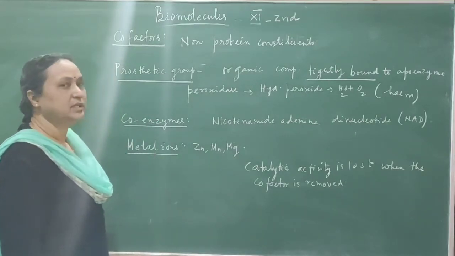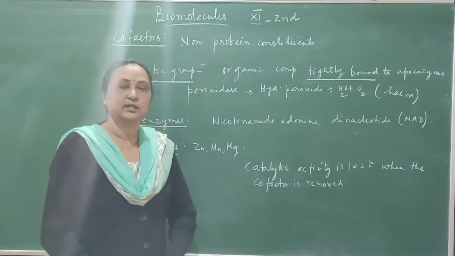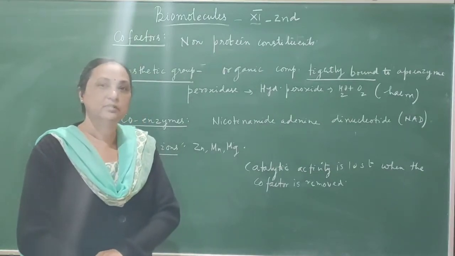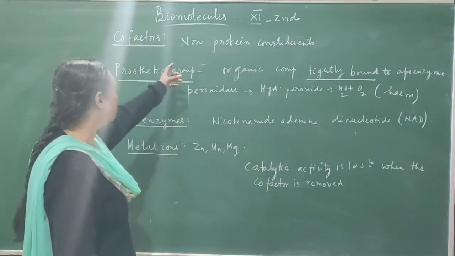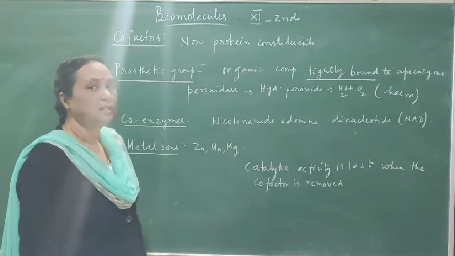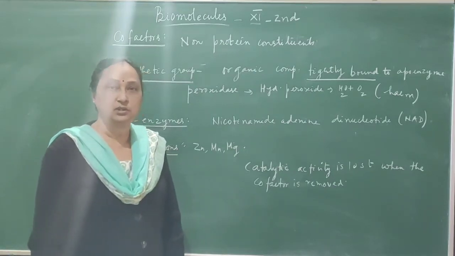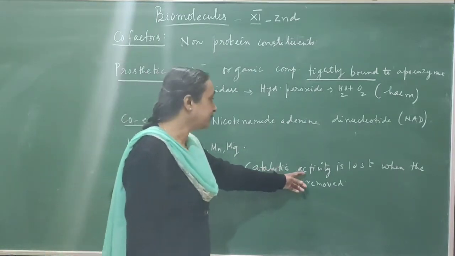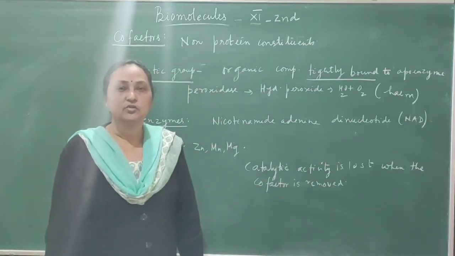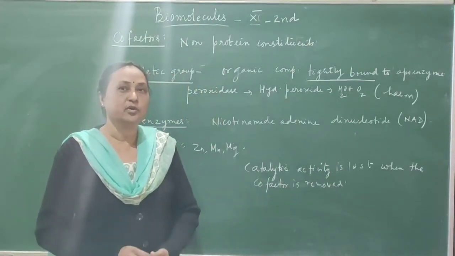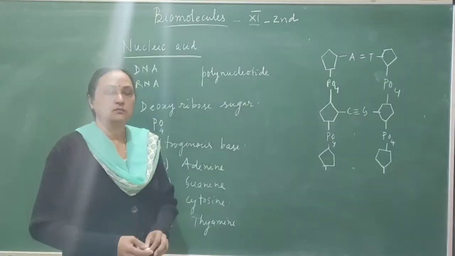Metal ions: there are many metal ions which are also attached to enzymes, for example zinc, manganese and magnesium. Without the metal ion or without the attachment of all these different types of cofactor, the enzymes cannot work. The catalytic activity is lost when the cofactor is removed. So the attachment is equally important to the enzymes.